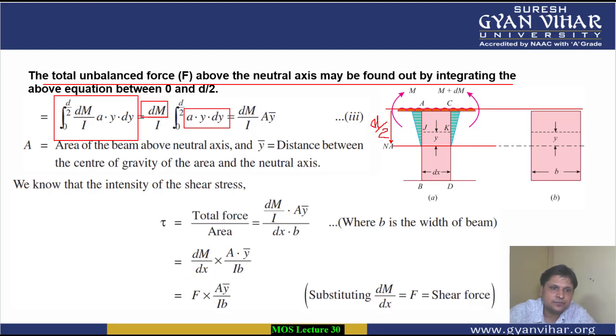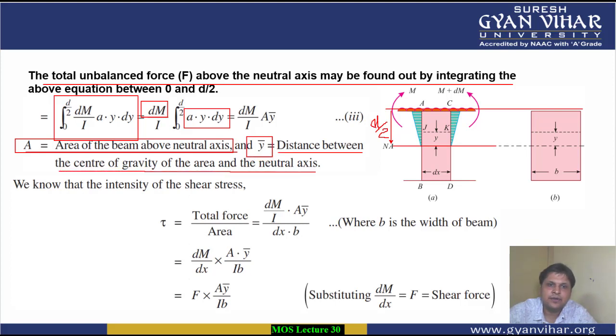Ultimately, the integration of small a will become equal to capital A, meaning capital A now represents the area above the neutral axis. And y bar is the distance between the center of gravity of the area and the neutral axis. If this is the complete portion above the neutral axis, then y bar denotes the distance from the neutral axis to the center of gravity of the portion above it. So dM upon I into a y dy integration gives you the value of A into y bar. This is the value we have obtained.